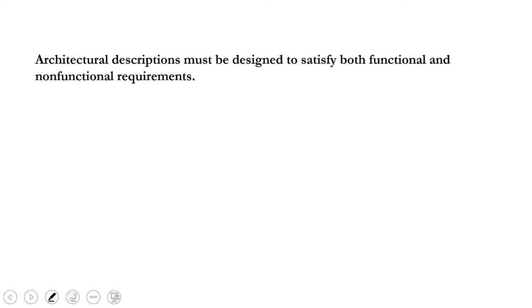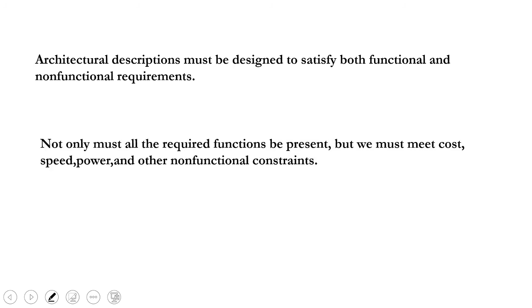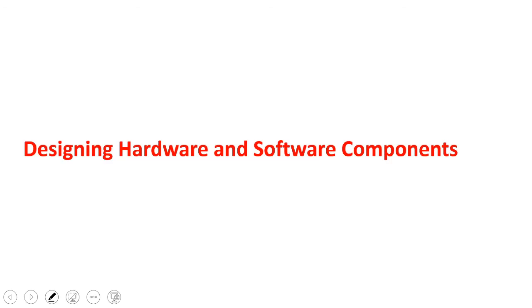This architecture diagram must clearly say about the functional and non-functional requirements. Next thing, depending on the architecture is the cost, speed, power and all non-functional requirements. Even the size of your device is dependent on the architecture. If you want to reduce the size and weight, I have to go more on the software. If I want to compensate on the performance, then I have to come with the hardware. So both are related and everything will be decided, and a very important thing is your architectural design.